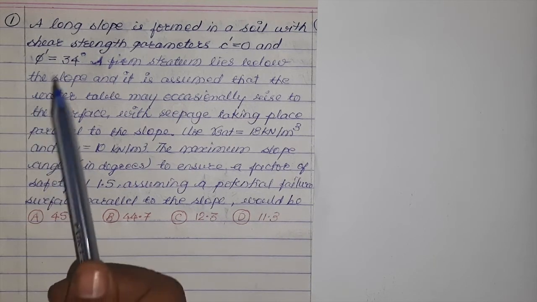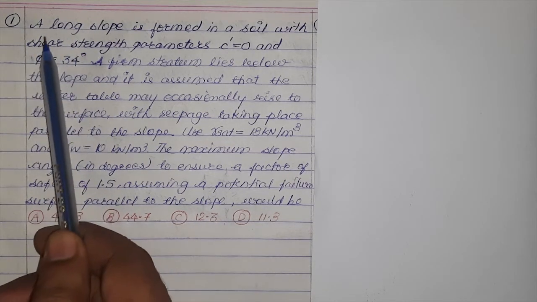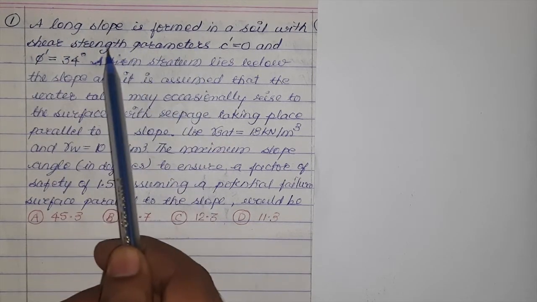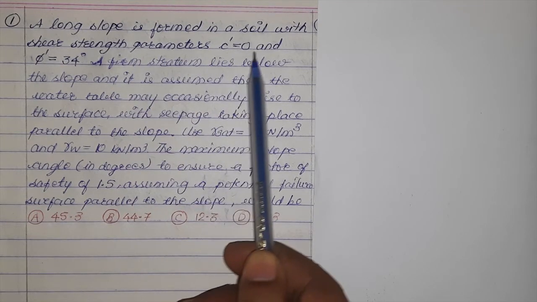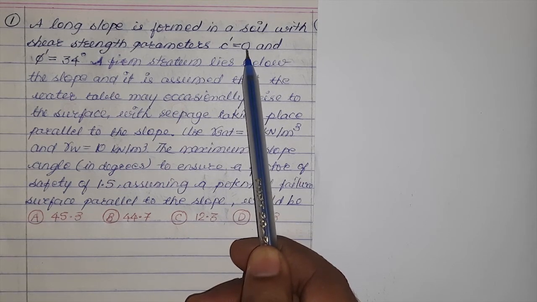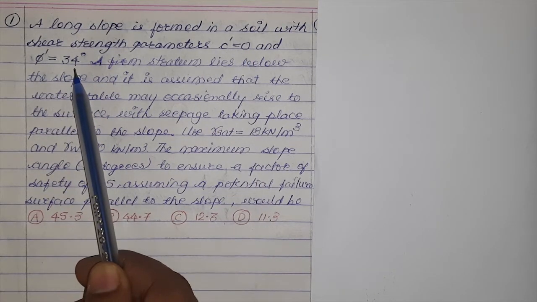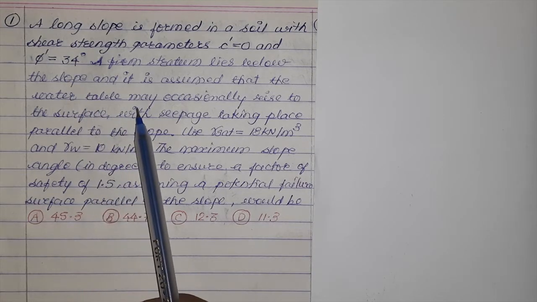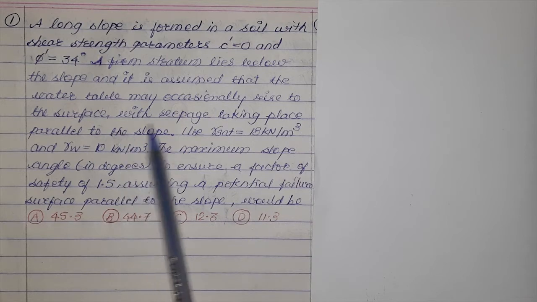Thus, what we can understand from the numerical is that a long slope means this is an infinite slope. Shear strength parameters are mentioned, C dash equal to 0, that means cohesion is 0, so it is a cohesionless soil, purely frictional soil. Effective angle of internal friction is 34 degree. It is mentioned that the water table may occasionally rise to the surface with seepage taking place parallel to the slope.